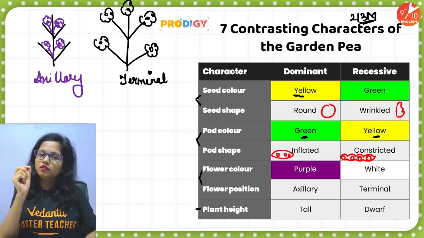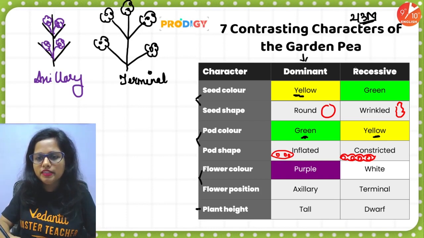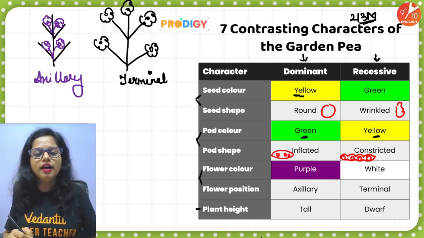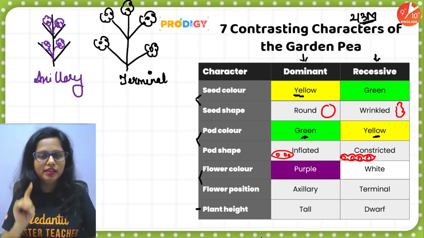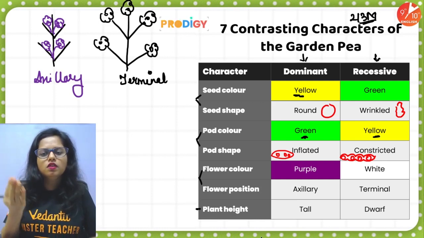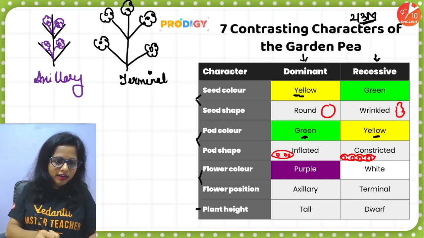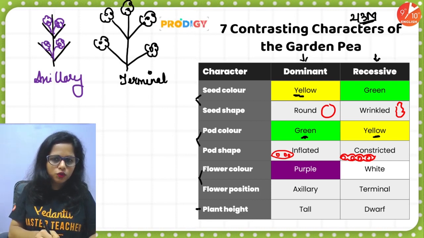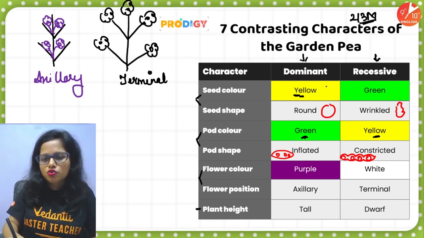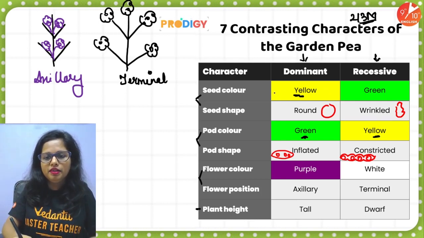Right? Then one more thing to remember over here. When I say dominant and recessive, dominant are represented with a capital letter, uppercase. Recessive traits are represented with a lowercase. So let us represent them. And which color should I use over here? Okay, I'll use blue. So all dominant with an uppercase. Okay? Let me write.